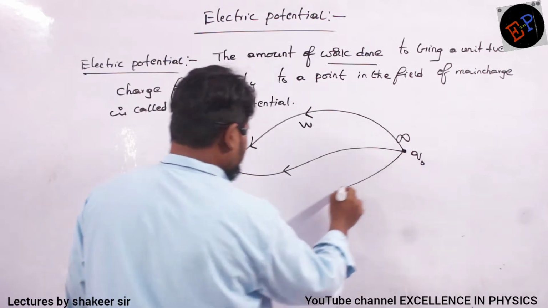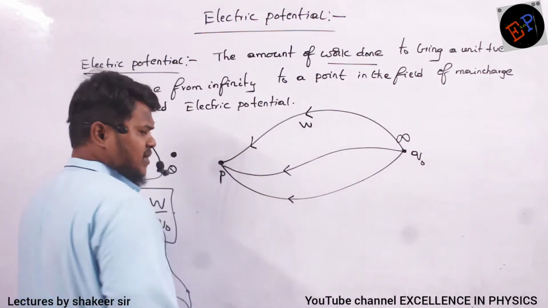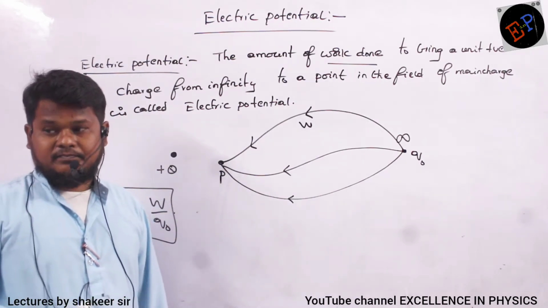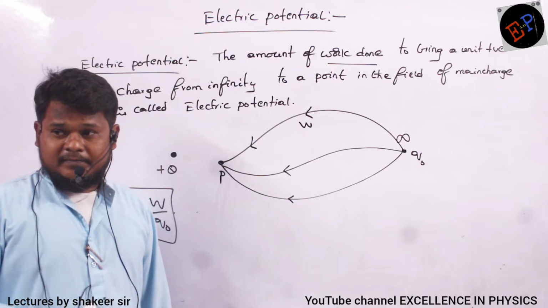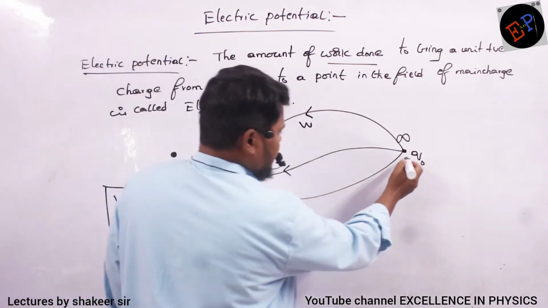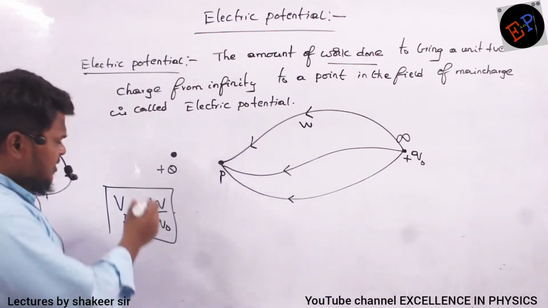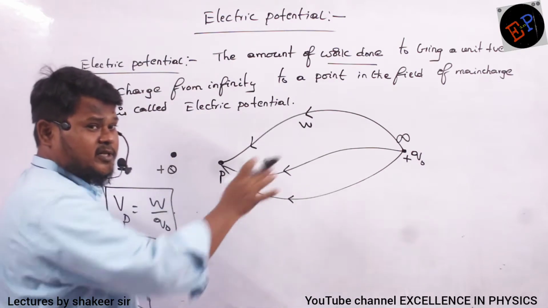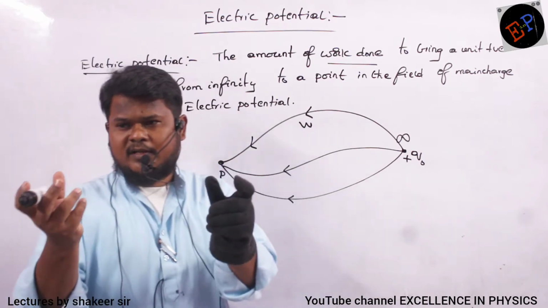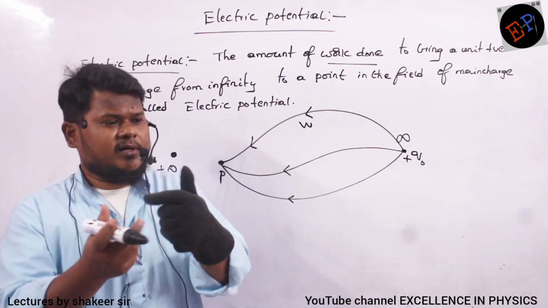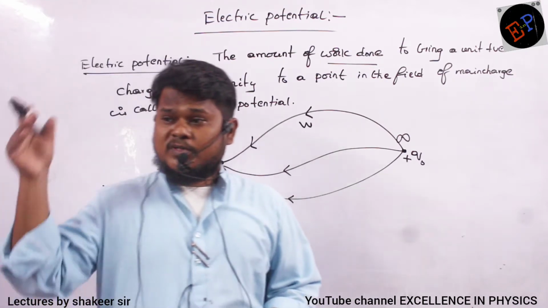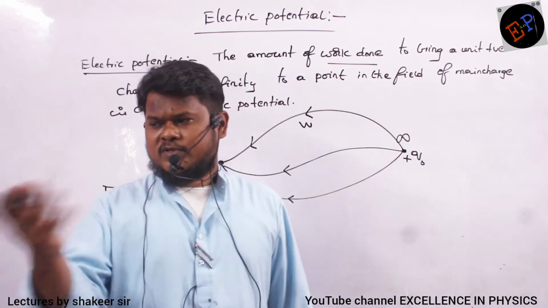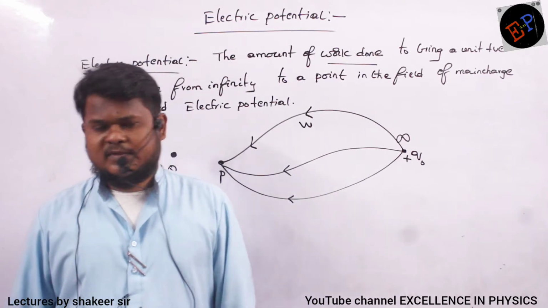So if I bring the charge through any path up to this point, then definitely I should do some work. Why do I have to do some work? Work enduku cheyali? Because the test charge is a positive charge, and the main charge is also positive. So if I start bringing this one closer, a force of repulsion will be present between one positive and another positive charge. To oppose these repulsive forces, I have to apply some force. Force multiplied by displacement is nothing but work. Are you able to understand me?